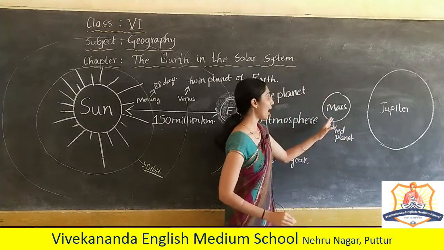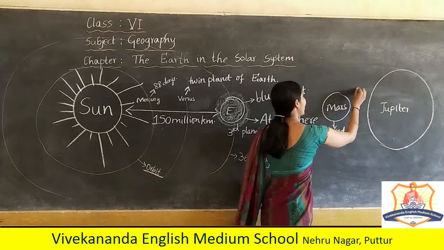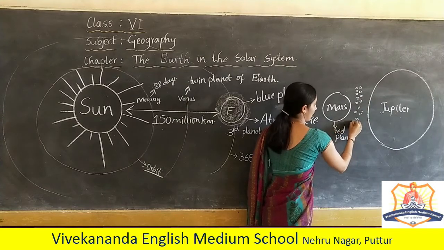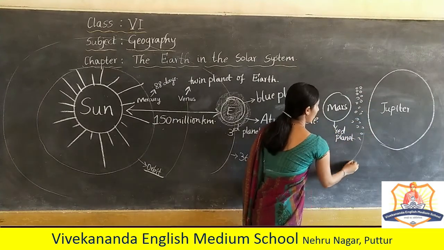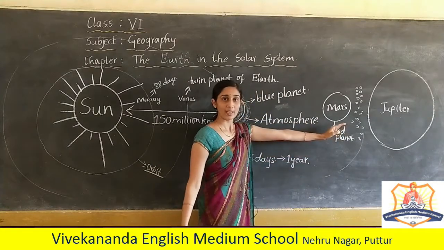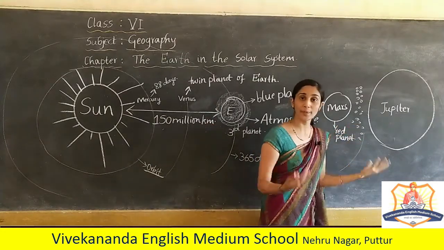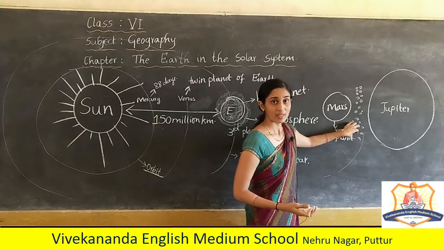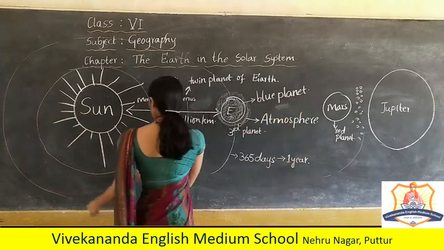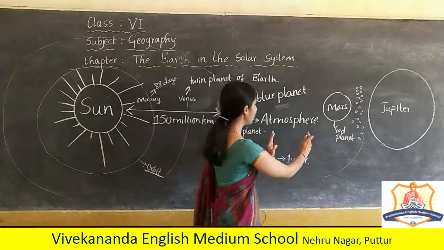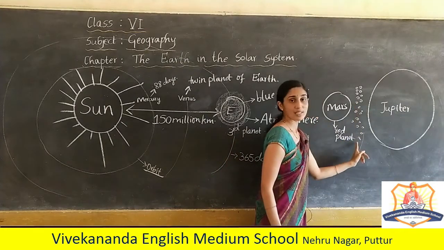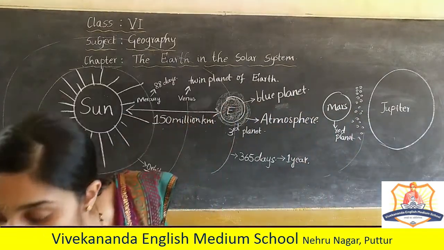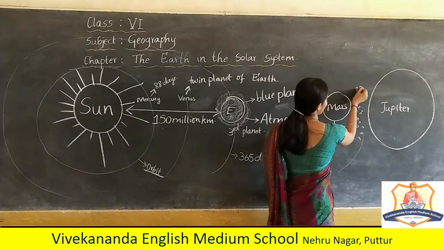In between Mars and Jupiter, there are tiny particles of celestial body. These are said to be a planet which burst out and appear as particles orbiting around the sun in between Mars and Jupiter. This is called the asteroid belt.